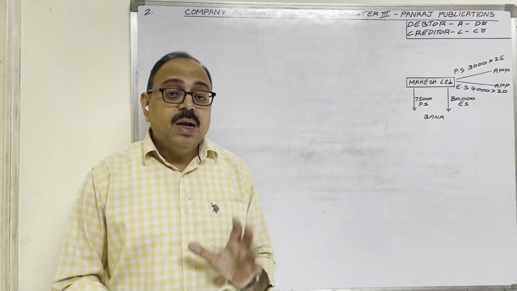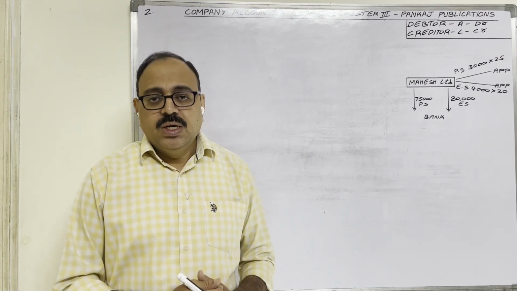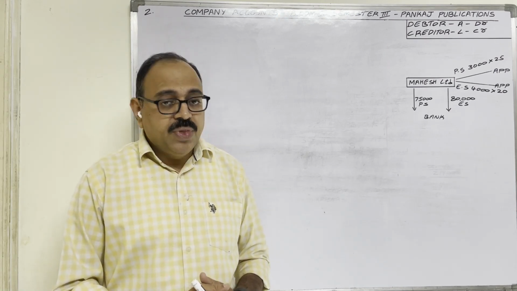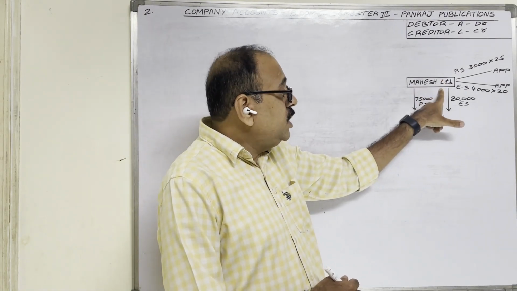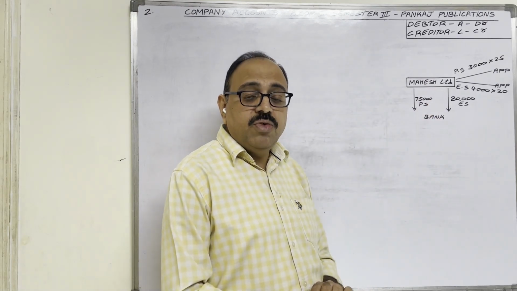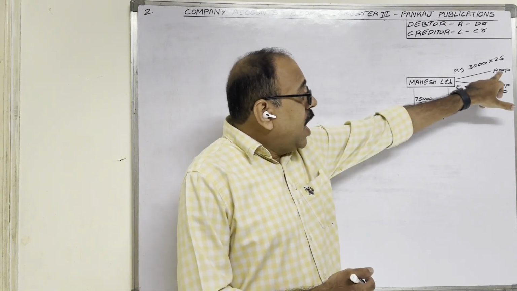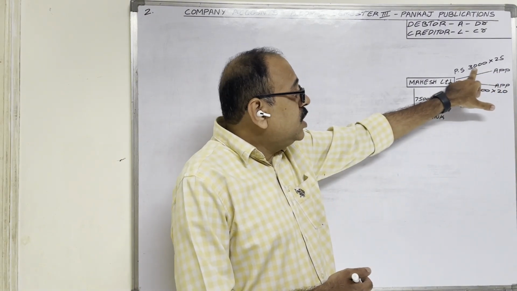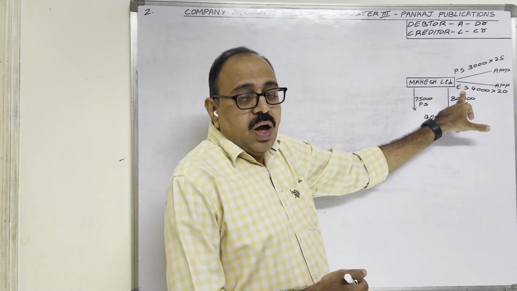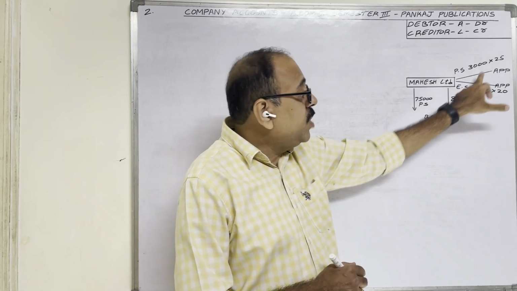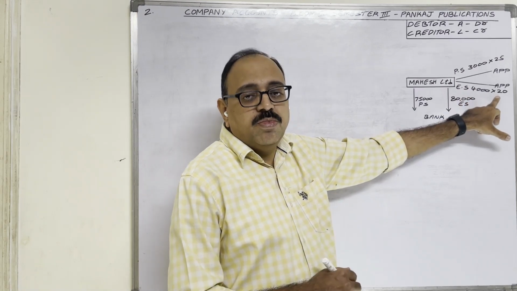First, what happened? The company received application money on preference shares and equity shares. So for this we have to write one entry. See, the company is Mahesh Limited. So in the company's books we are writing journal entries, no? Therefore, analyze all the transactions from the company's point of view. Applicants applied for 3,000 preference shares and 4,000 equity shares. On one preference share, application money is 25 rupees. On one equity share, application money is 20 rupees.